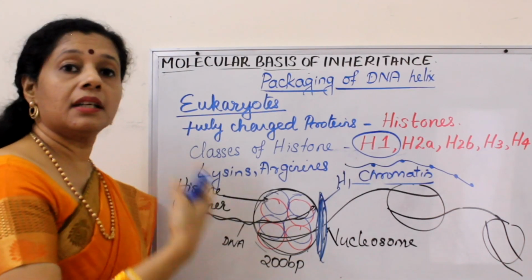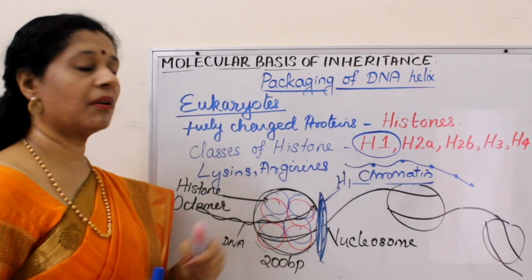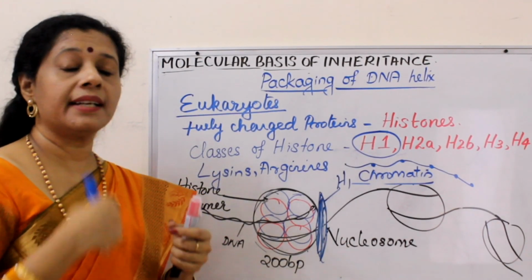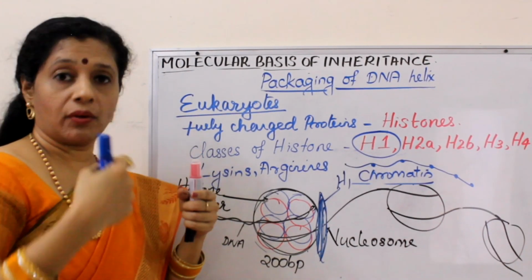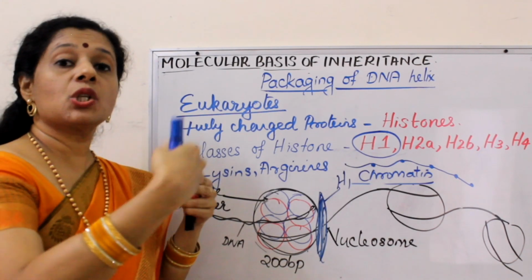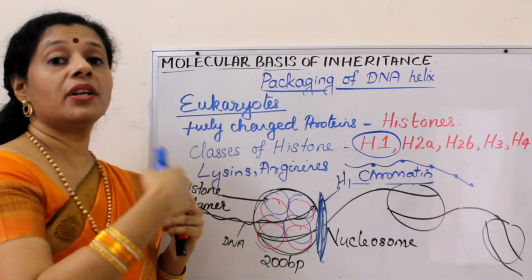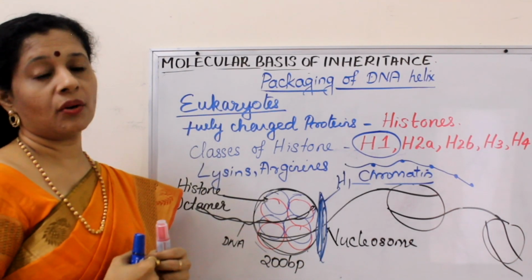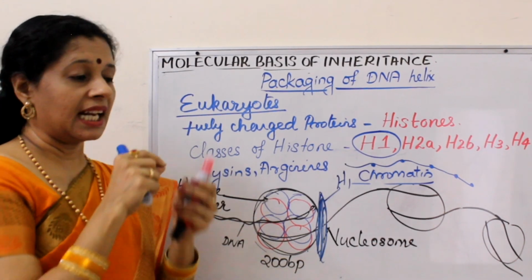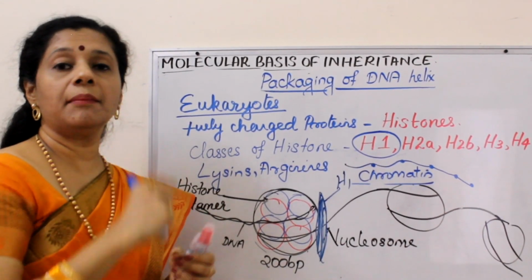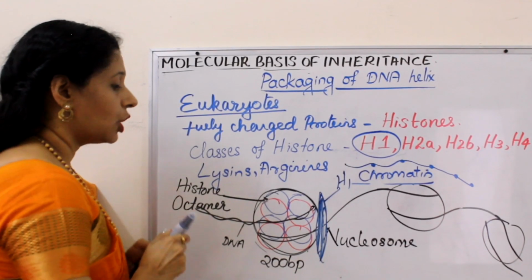Now again further coiling will happen. So the next type of coiling will occur like a solenoid. You are all familiar with solenoid, right? Next coiling is solenoid coiling. Again after solenoid coiling it is condensing. Then it will go for super solenoid coiling. Okay, that is called a unit fiber. Like that it will condense and coil further to form ultimately a rod shaped chromosome.